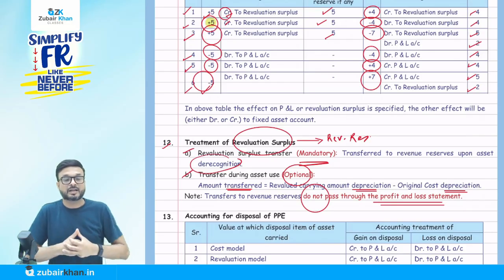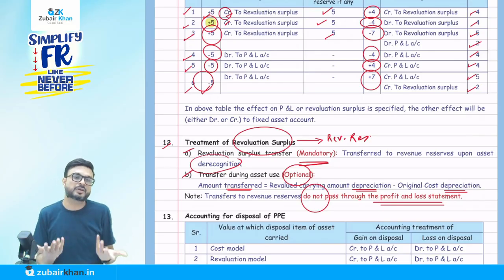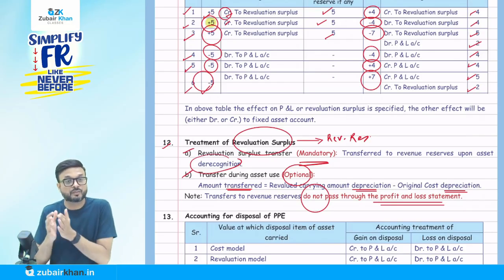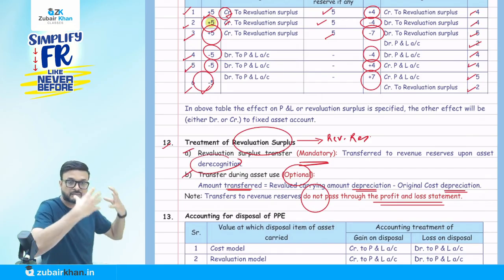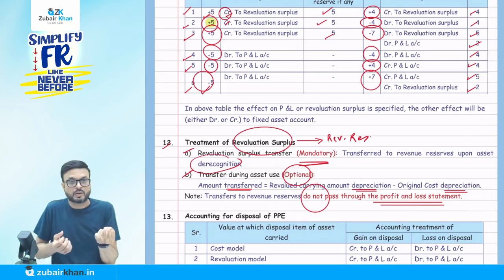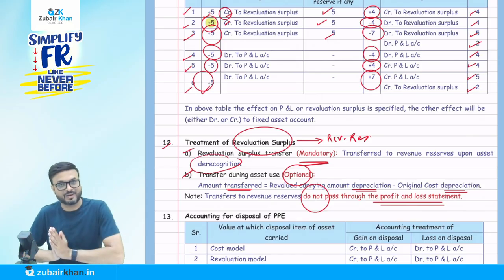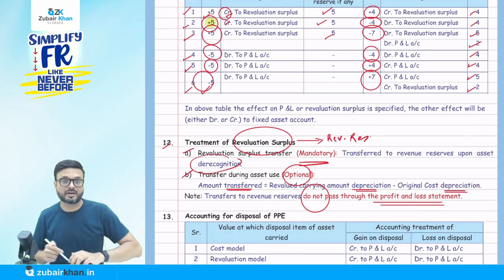Okay, it means the revaluation reserve account will be debited and the revenue reserve account will be credited. Both are part of what? Reserves and surplus in my balance sheet. So it is not going to the P&L account. In reserves and surplus only, one reserve is going down and one reserve is increasing.